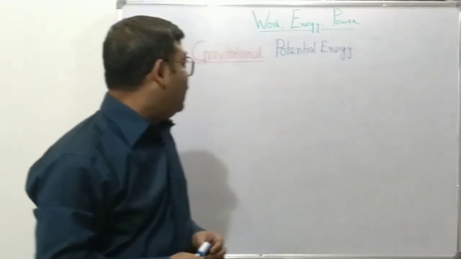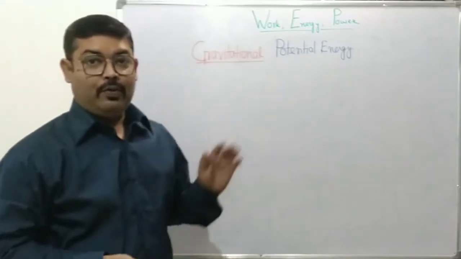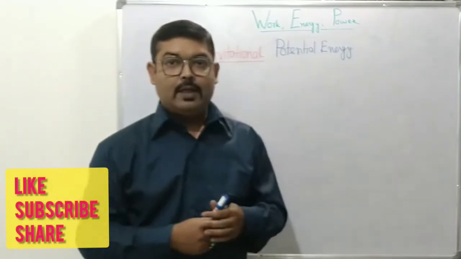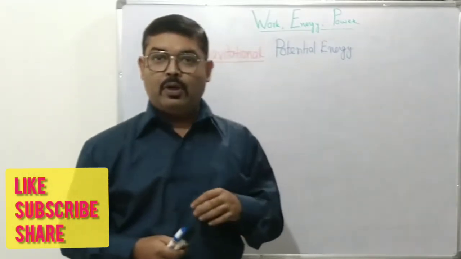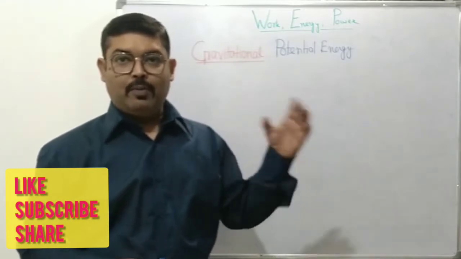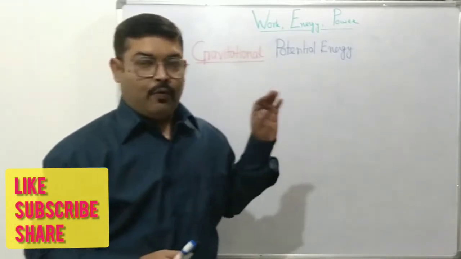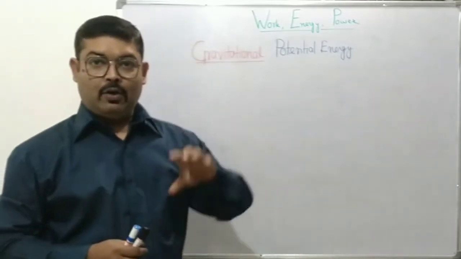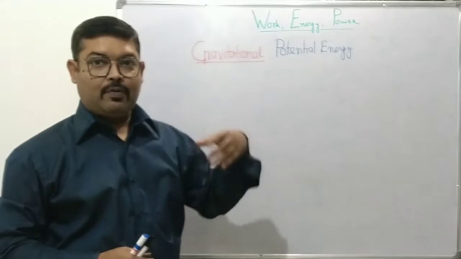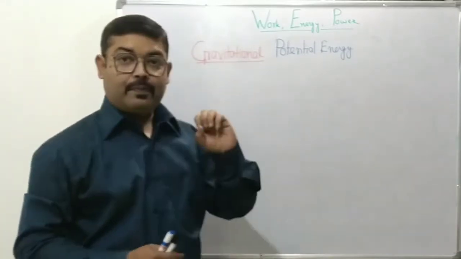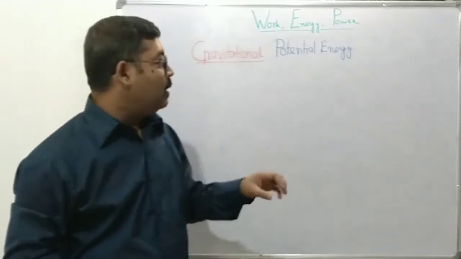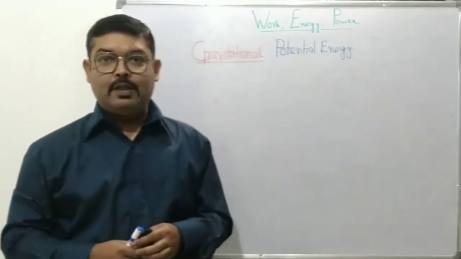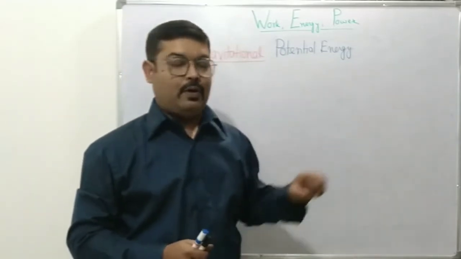In my last video we introduced potential energy and defined it as the energy stored in a body by virtue of its position in a force field or by virtue of its configuration. While discussing the force field, we mentioned that a force field is an area or region of space around a particular object where the effect of its force can be felt. For example, the region around the Earth where its gravitational force can be experienced is known as Earth's gravitational field.